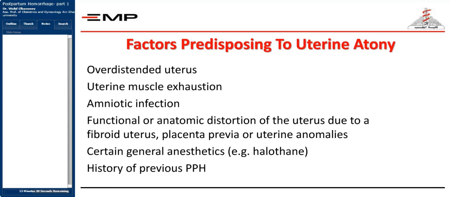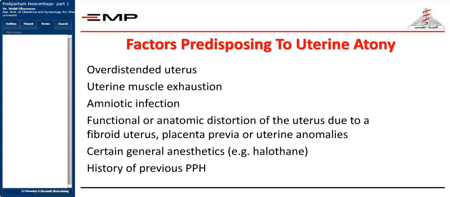Number one, there is an over-distended uterus. So if the uterus is distended by, for example, a macrosomic baby, if it's distended by twins, by multi-fetal pregnancy, not just twins or triplets or quadruplets, or if it's over-distended by a fetus with a congenital malformation, this may be an over-distended uterus, and an over-distended uterus may fail to contract after delivery.